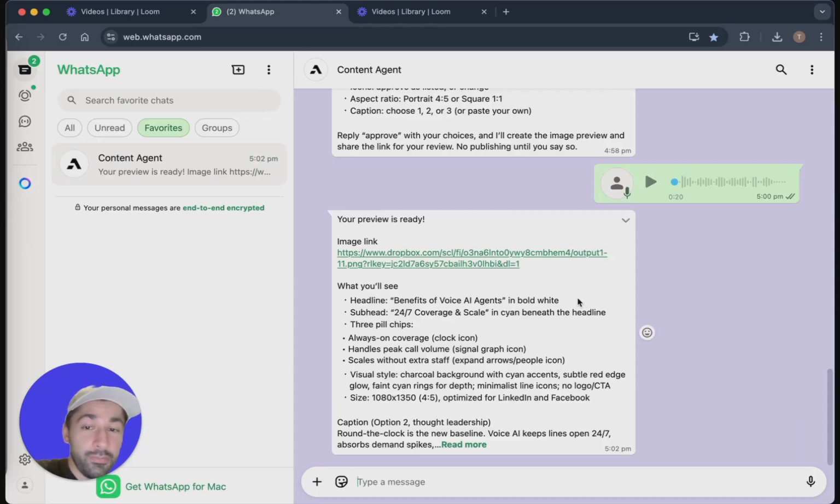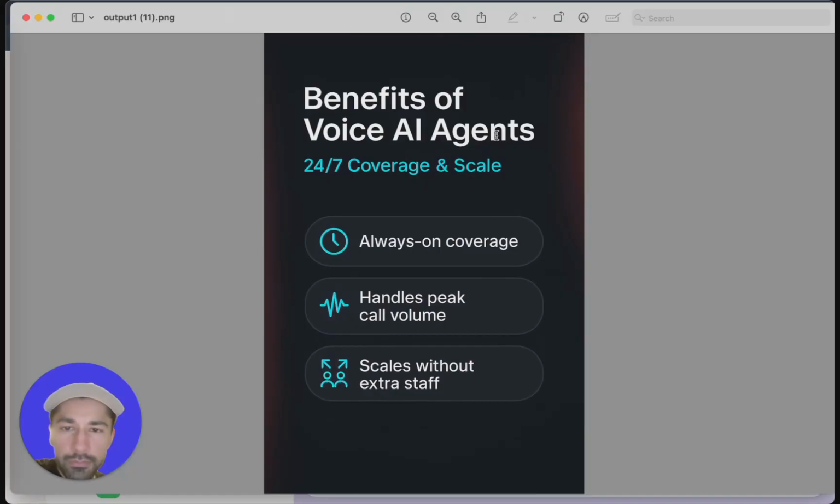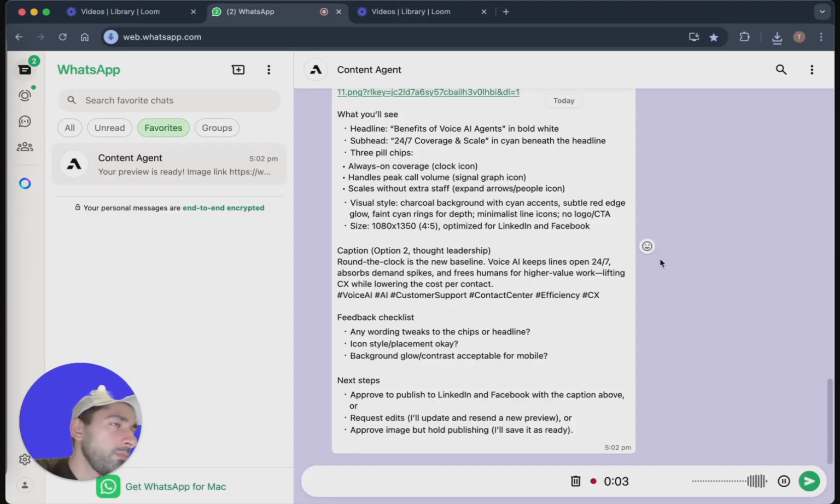And looks like we have a preview image. And there you'll see the agents actually describing the image. But let's go ahead and have a look. I like that. I think I'm going to go with that. Approve the image and post it to my Facebook and LinkedIn.